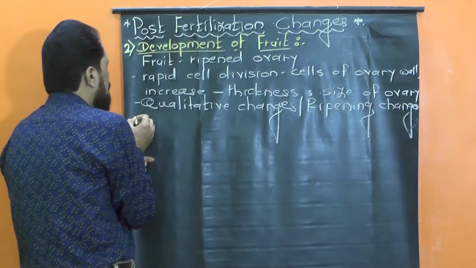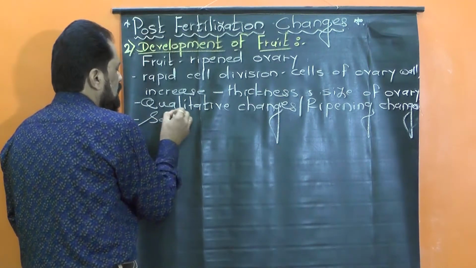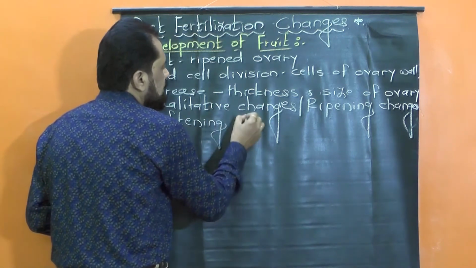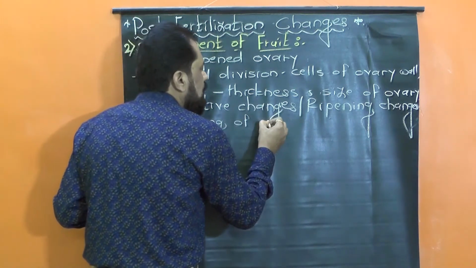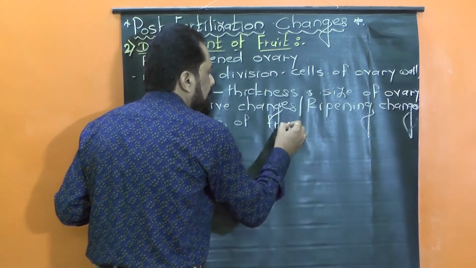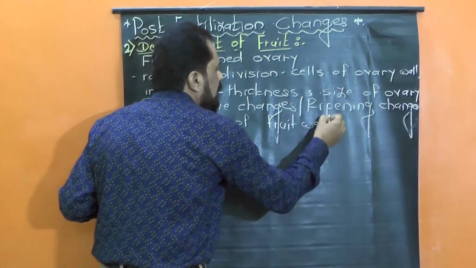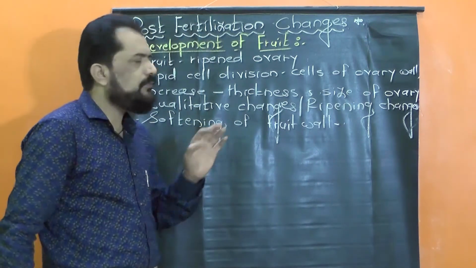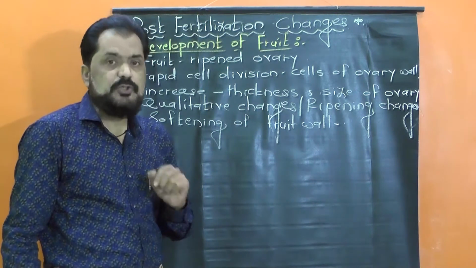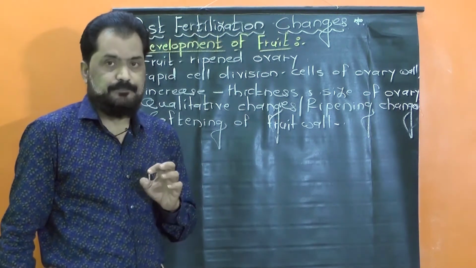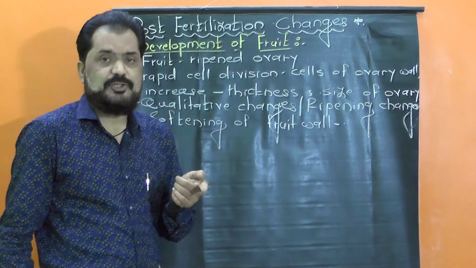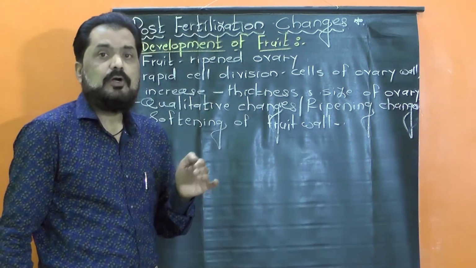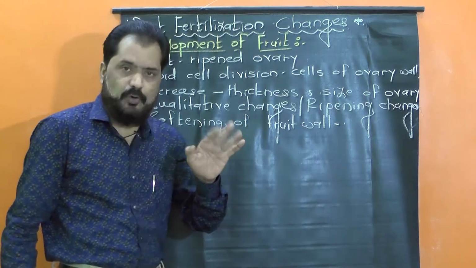First of all, it occurs the softening of the fruit wall. The softening of the fruit wall takes place due to the enzymatic degradation of the middle lamella of the cell wall of the cells of the fruit wall.